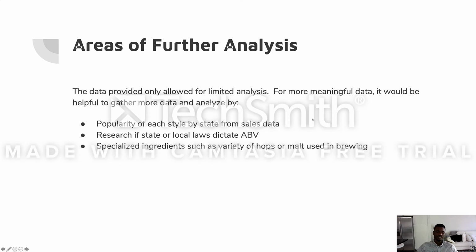Moving forward, we would like to make further analysis so we can show Budweiser how improvement can be made with this data set. The table provides us with limited analysis, but we can check for the popularity of each style by state. We can research if state or local laws dictate ABV, and we can check if there are any special ingredients, such as varieties of hops or malts, used in brewing.